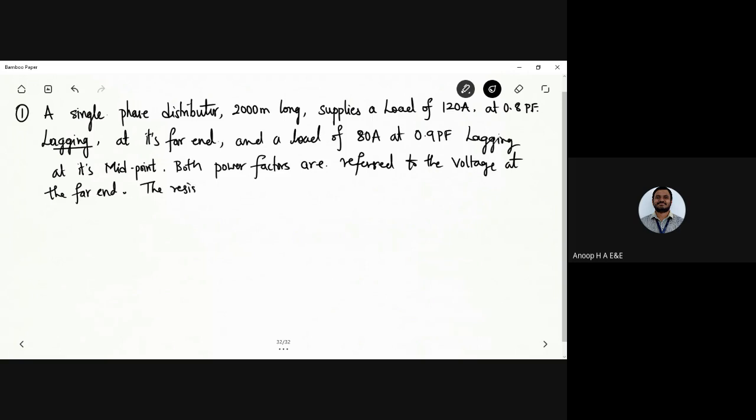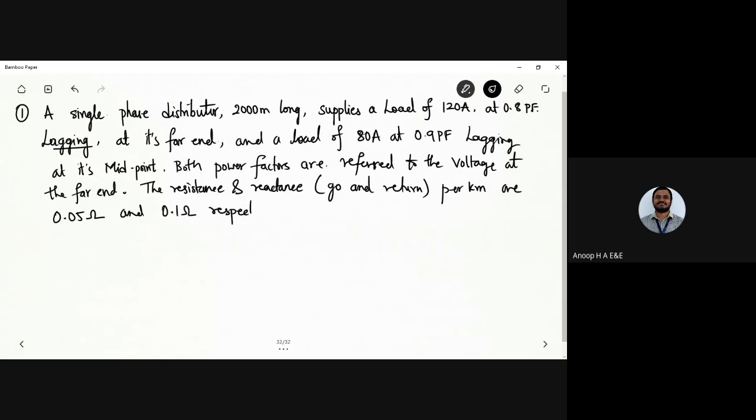So the resistance and reactance per kilometer, I'll tell you the resistance and reactance of go and return conductor. Take out your calculators, everyone. We are solving this. Per kilometer they are 0.05 ohm and 0.1 ohm respectively.